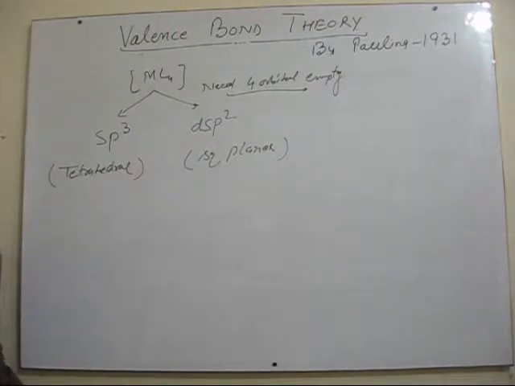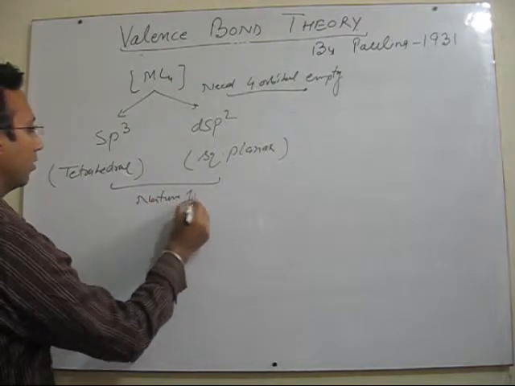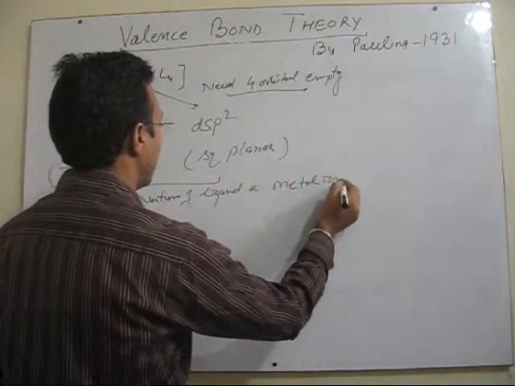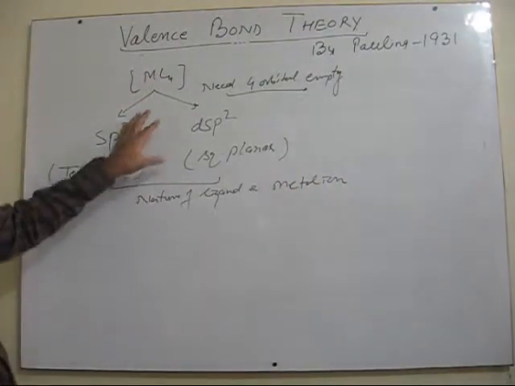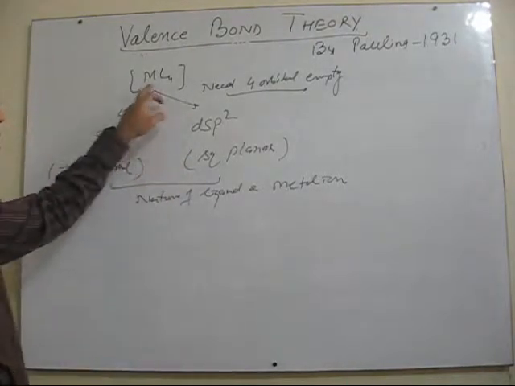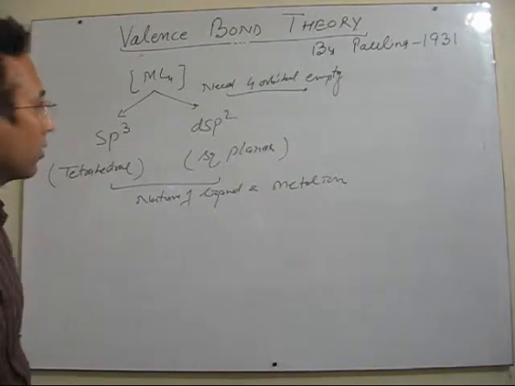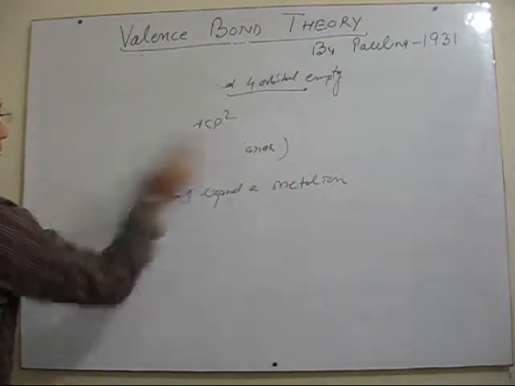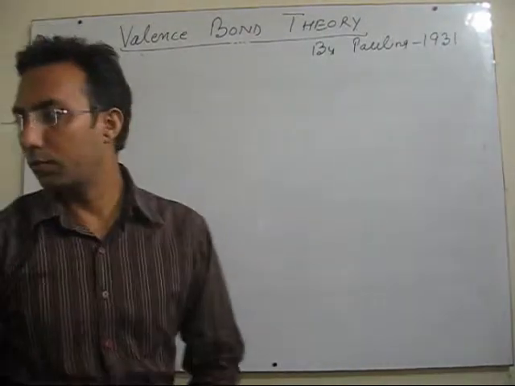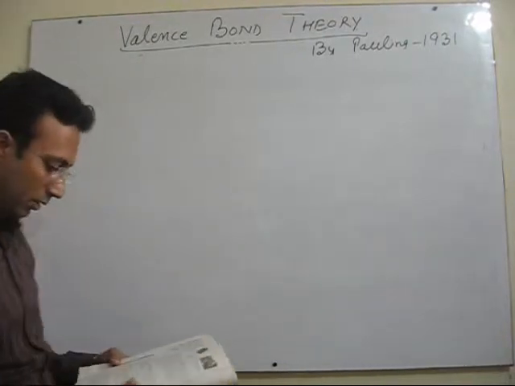Now what type of hybridization is there? It depends upon the nature of the ligand as well as the metal ion. Fine. So once we know the magnetic behavior, we can easily explain the hybridization for such types of complexes using VBT. So let me explain certain questions here. I'll explain these cases by taking some examples in the form of questions. So we have one NCERT question here. Question, it is in-text problem 9.5.